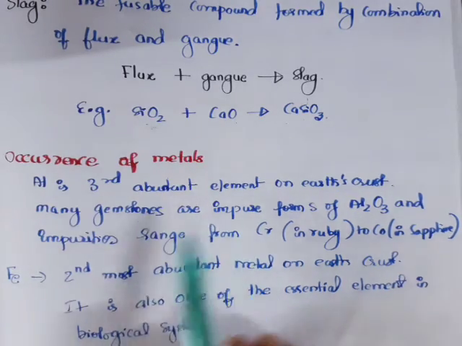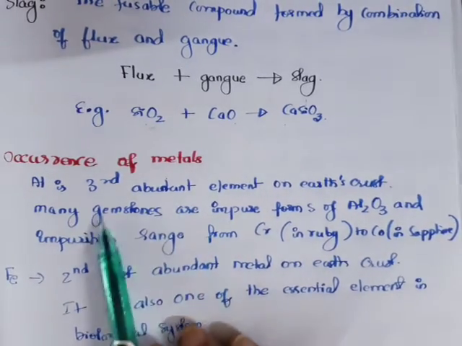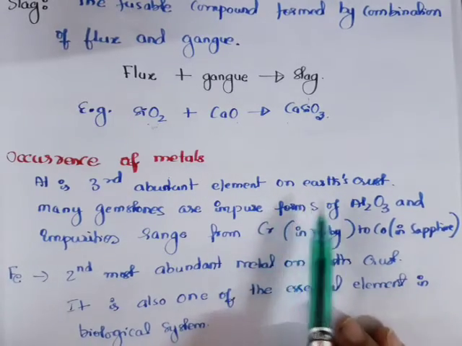Now, occurrence of metals. Aluminium is the most abundant, or third most abundant, element in the earth's crust.